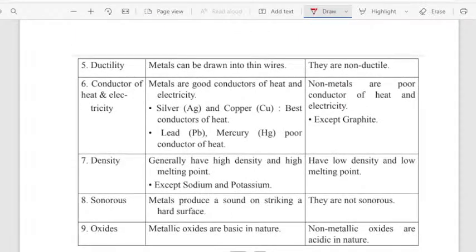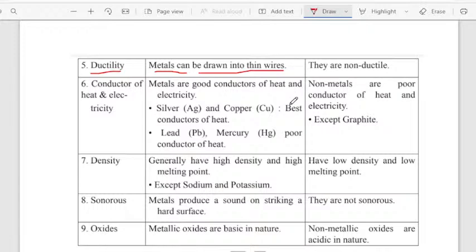So the next property is, see, ductility, dear students. What is meant by ductility? See, ductility is nothing but the property that metals can be drawn into thin wires. Metals can be drawn into thin wires. So the property of metals which we are going to draw into thin wires, this property of metal we will call ductility, dear students.